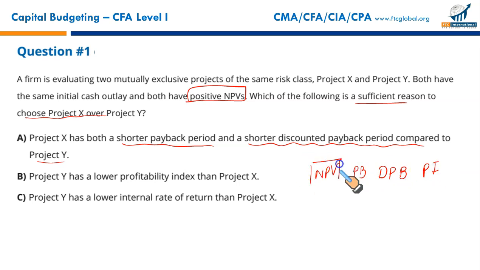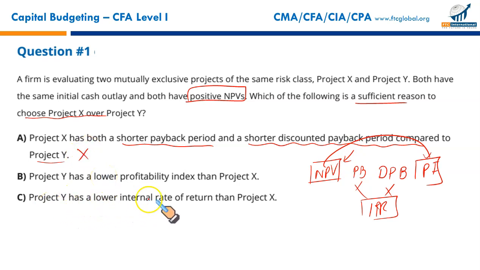We base our decision on NPV or profitability index because profitability index itself is derived from NPV. So payback and discounted payback and IRR even, they are not considered as sophisticated as NPV and profitability index. We'll base our conclusion or our selection on NPV. So I won't go for this.